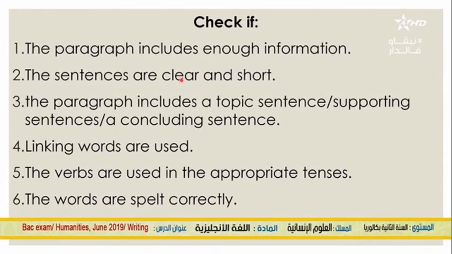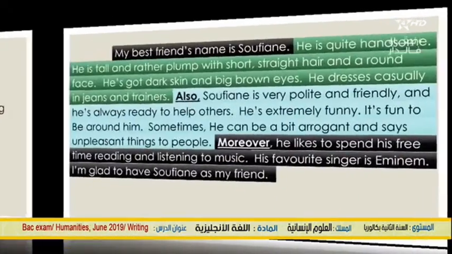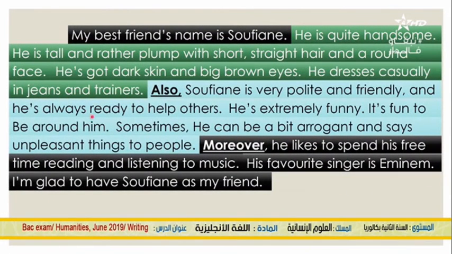The next criterion is this: your paragraph should include a topic sentence, supporting sentences, and a concluding sentence. As you can see here, our paragraph has a topic sentence. This is our topic sentence. We have supporting sentences in the middle. And then we have our concluding sentence here.